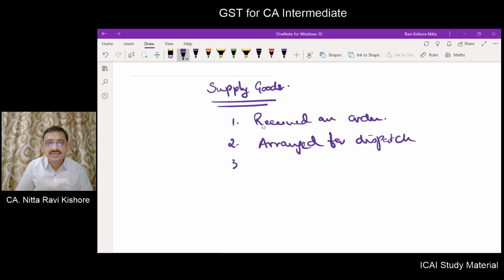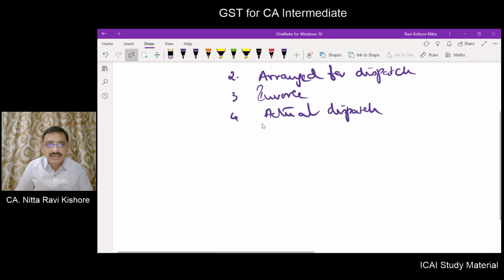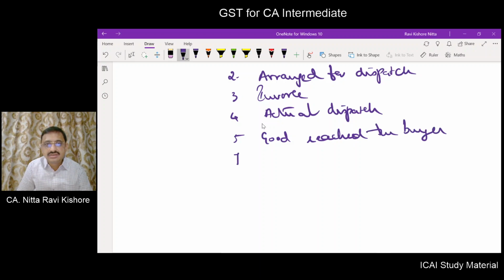Later, I raised the invoice, and the actual dispatch happened. Next, the goods reached the buyer or the receiver. The buyer or the receiver paid me by way of a check.